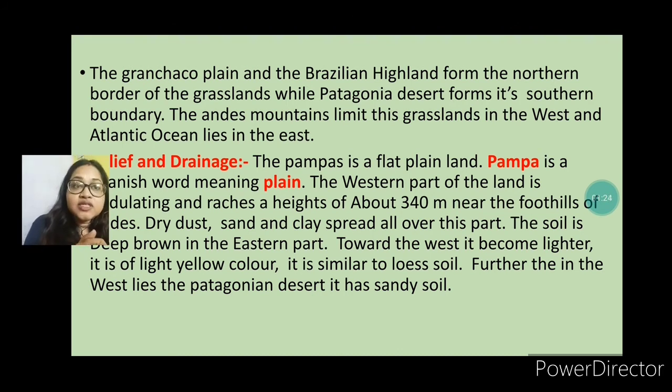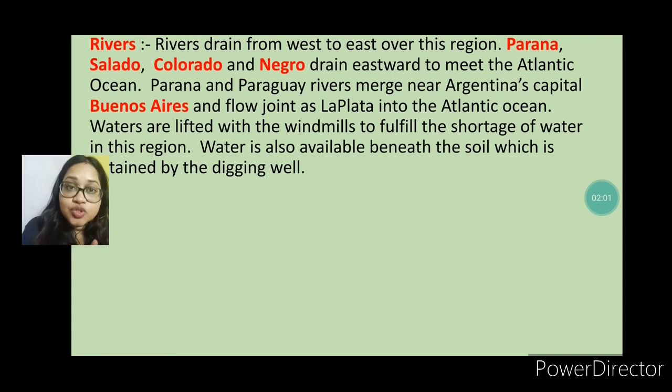The Pampas is flat plain land. The Pampas is a Spanish word which means plain. The western part of this land is undulating and reaches a height of about 340 meters near the foothills of the Andes. Dry dust, sand, and clay spread all over this part. The soil is deep brown in the eastern part, and toward the west it becomes lighter, a light yellow color, similar to loess soil. And then in the west lies the Patagonian desert, which also has sandy soil.